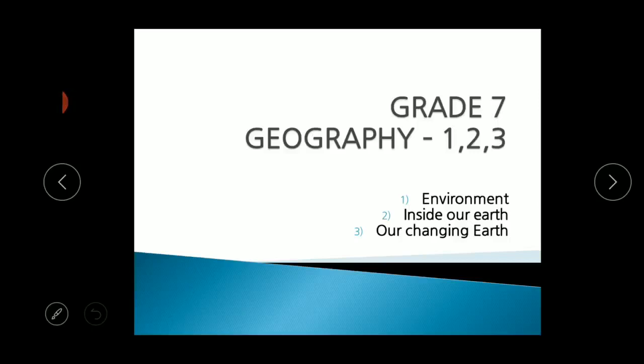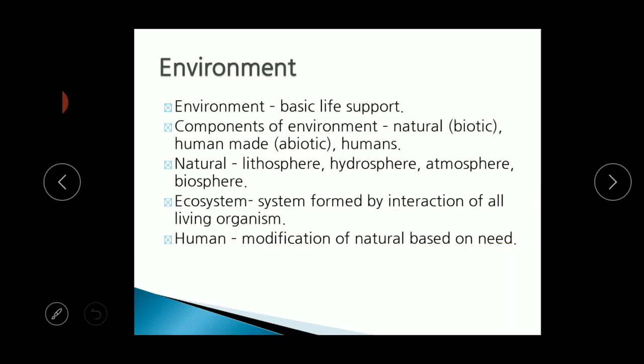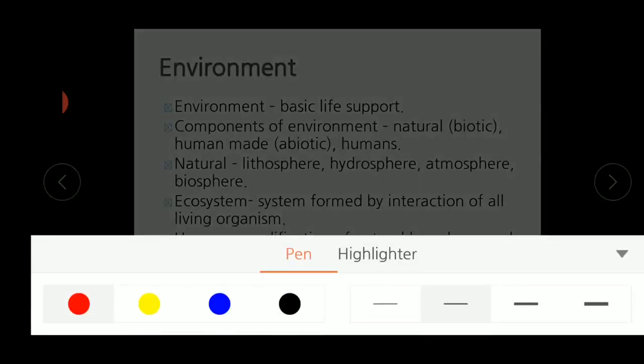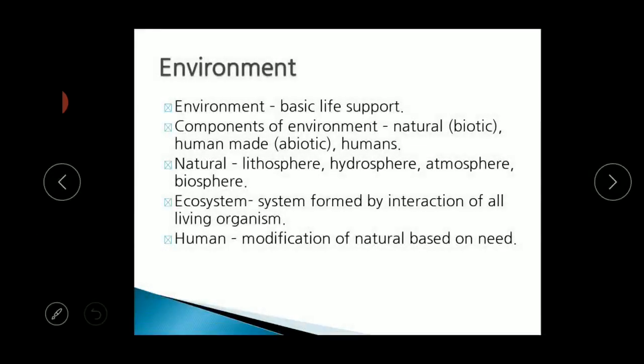For grade 7, today we are going to revise the chapters in geography. The first chapter is environment, the second chapter is inside our earth, and the third chapter is our changing earth. First, about the environment. Environment is a basic life support for all living organisms.